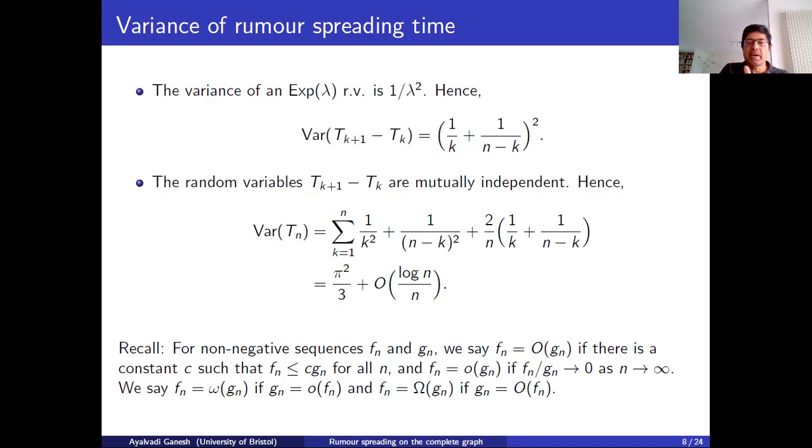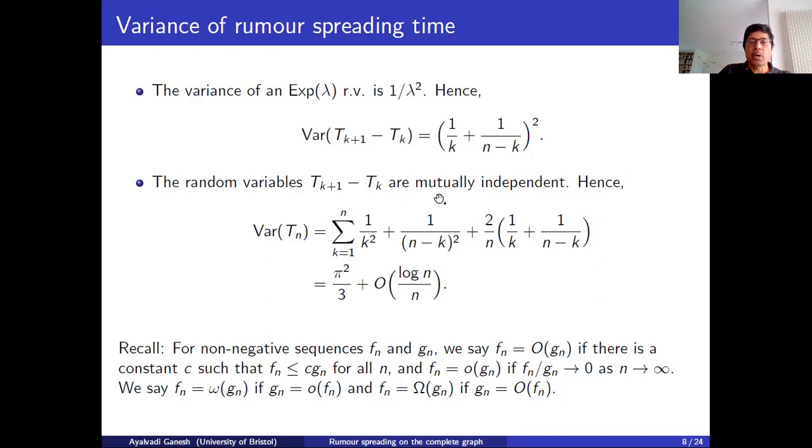And this is basically an easy consequence of the memoryless property of the Poisson distribution. Irrespective of what happens between T_k and T_{k+1}, at time T_{k+1}, there are k plus 1 nodes knowing the Rumour. What happens in future depends on the Poisson processes describing when these k plus 1 nodes are going to talk to other nodes, and that's independent of everything in the past. So T_{k+2} minus T_{k+1} is independent of this, etc. So for distinct k, these are all mutually independent.